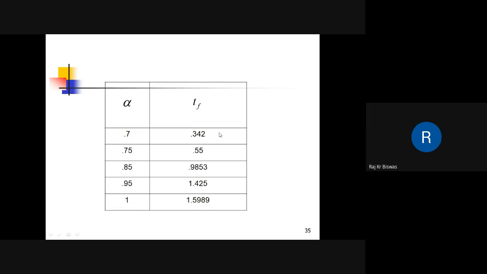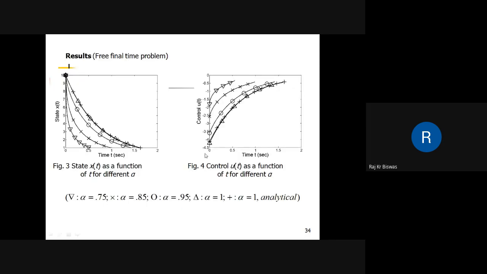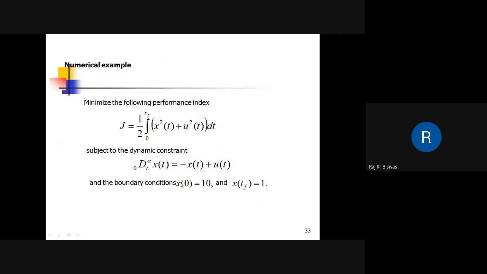Now here, one thing is interesting: for an equivalent integer system, if these boundary conditions are interchanged, that is, if x0 is taken as 1 and x(tf) is 10, then the final time remains the same. There is no change in final time for an integer system.